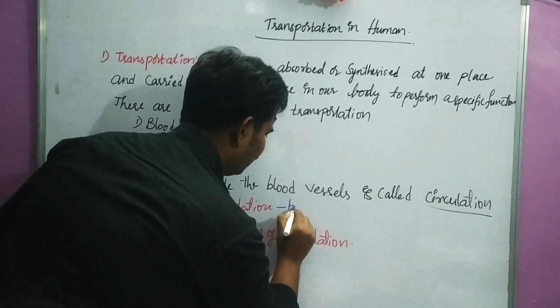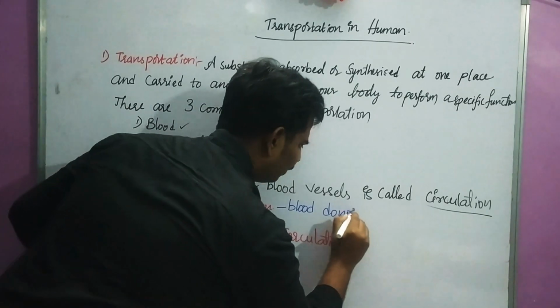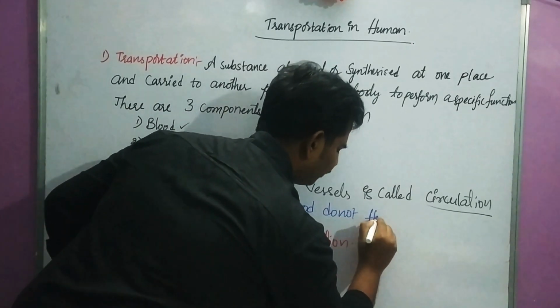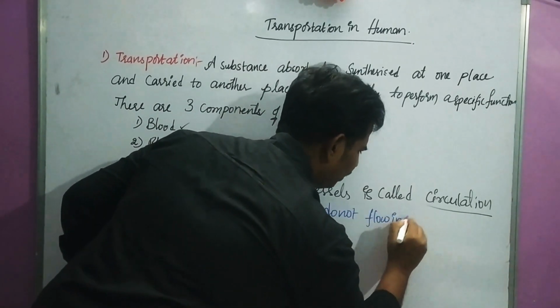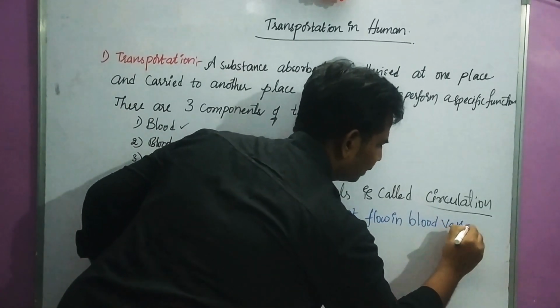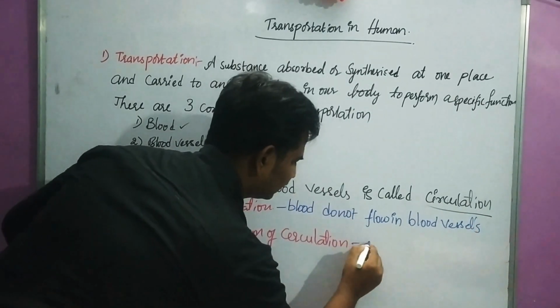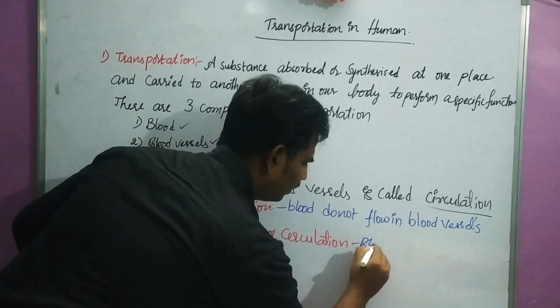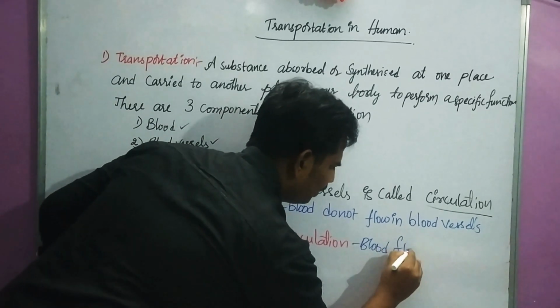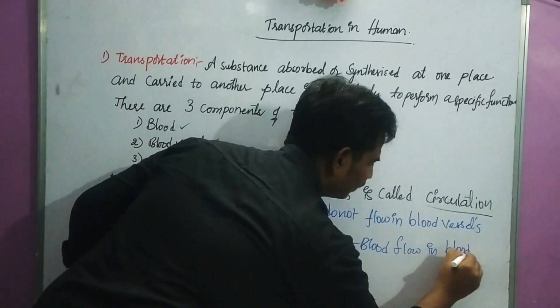Here blood does not flow in blood vessels. In the closed system, blood flows in blood vessels.